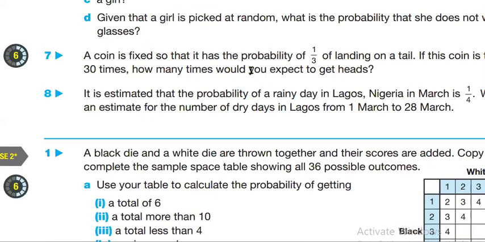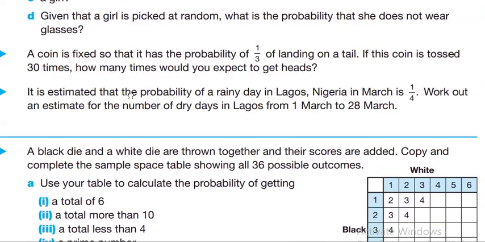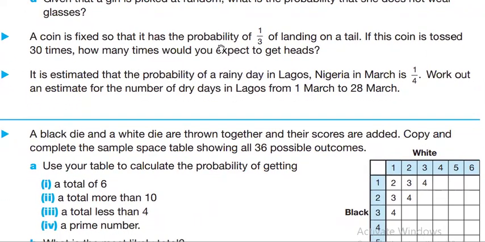Now here, question 7. A coin is fixed so that it has a probability of 1 over 3 of landing on tails. If this coin is tossed 30 times, how many times would you expect it to get heads? Now, basically, the probability of tails is 1 over 3. Focus on this. That's what they said. They want how many times it will land on heads if you throw it 30 times.